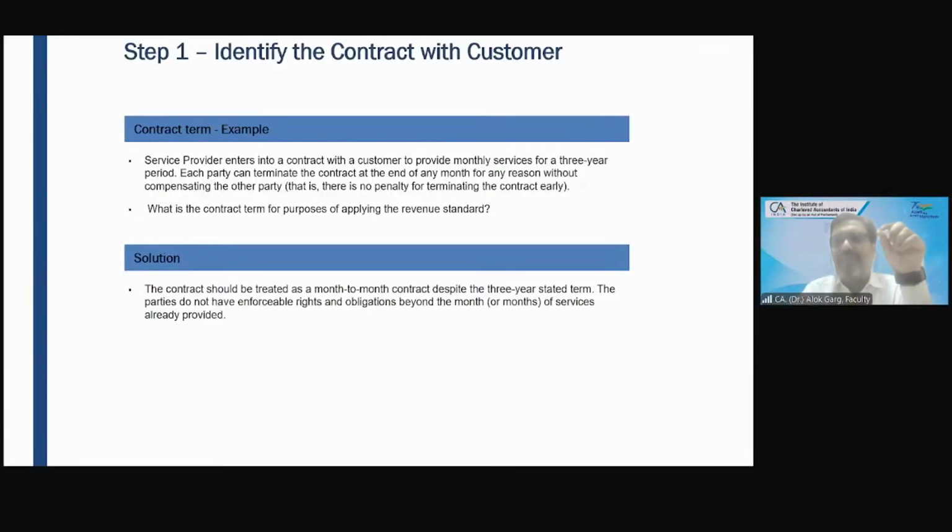Yes, I'm supposed to cover this. On day one, or subsequently, certainty of collection was there, and you have recognized the entire revenue. And that was right. You recognized the revenue because certainty of collection was there, the customer was always paying you in time, and the credit period was 6 months.